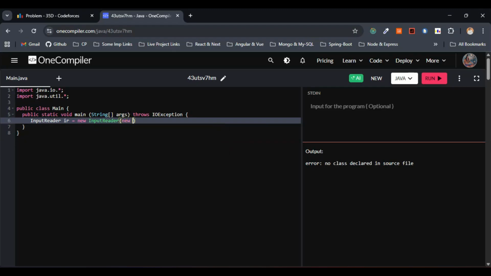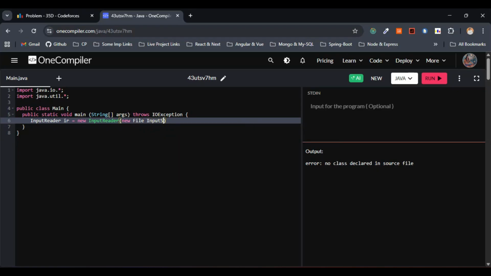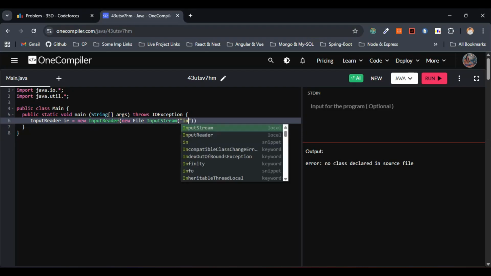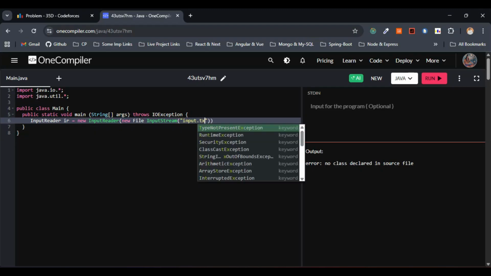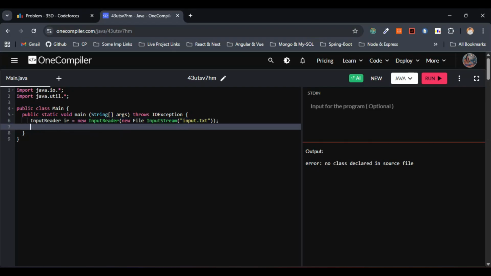This one will be new file, this one input stream actually. Yeah, let me go with input dot text. So this is fine. Next, let me go with a print writer, or else I would have gone with a buffered writer directly. This is fine.